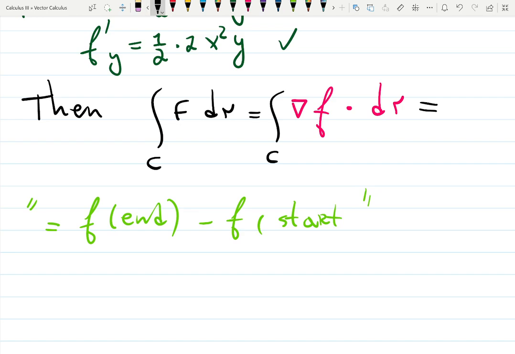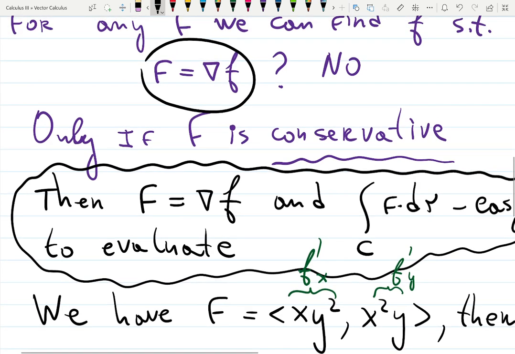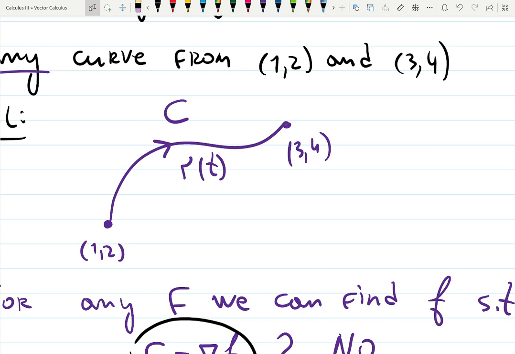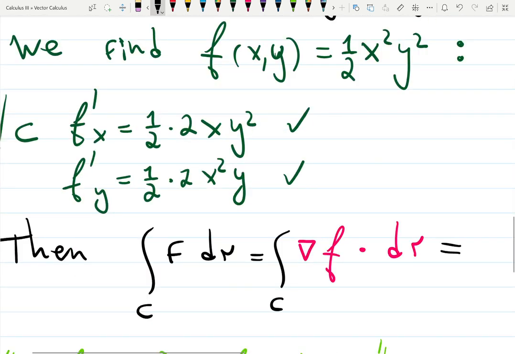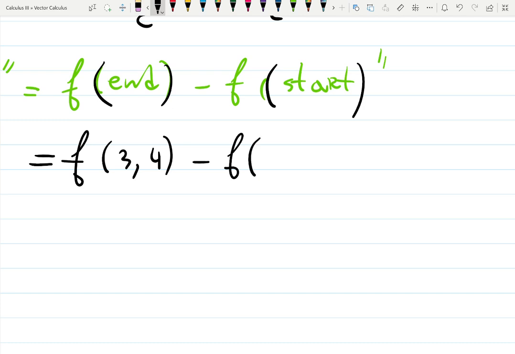So let's continue. The end is near. Yes, and the class is almost over. Just a second. This is my end: f of (3, 4), and then (1, 2) is the beginning, right? So f(3, 4) minus f(1, 2), right? That's the idea, we know it. And now we don't even integrate anything. That is a genius idea.